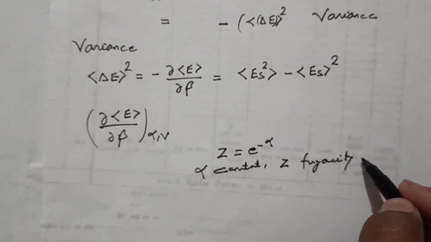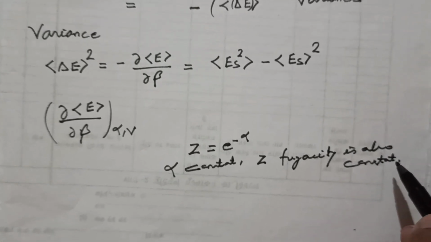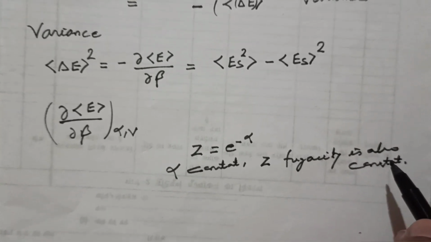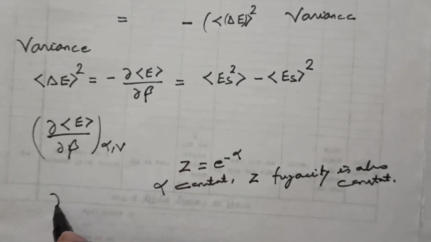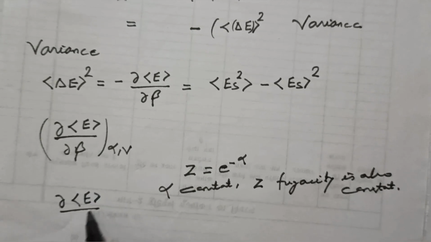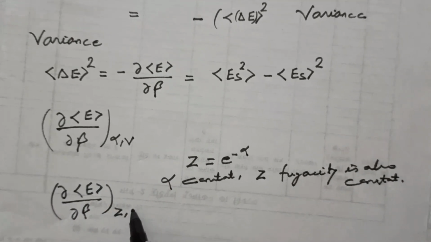Therefore, for del E upon del beta, the constants are alpha and V, or simply we can write z and V.